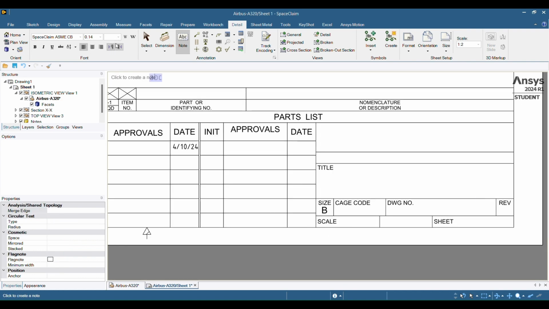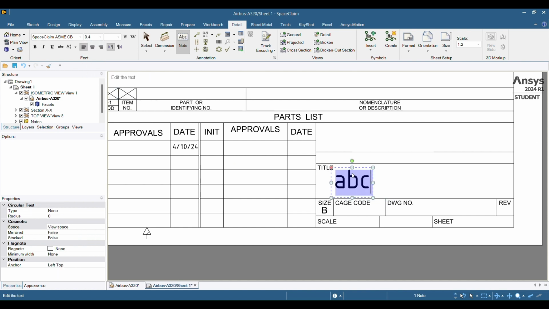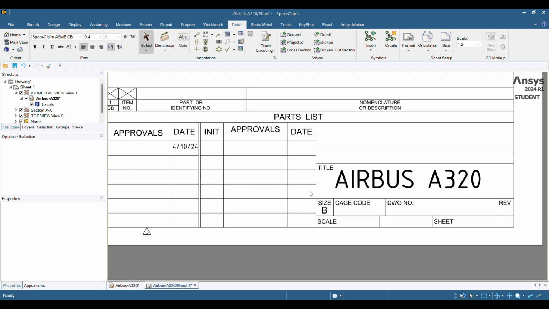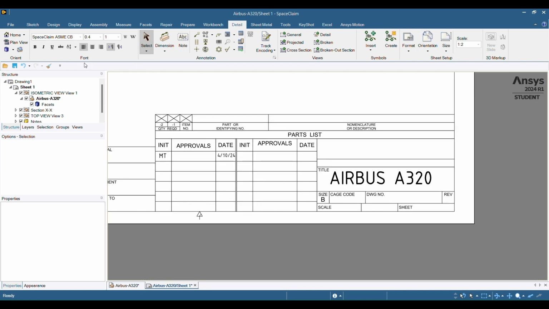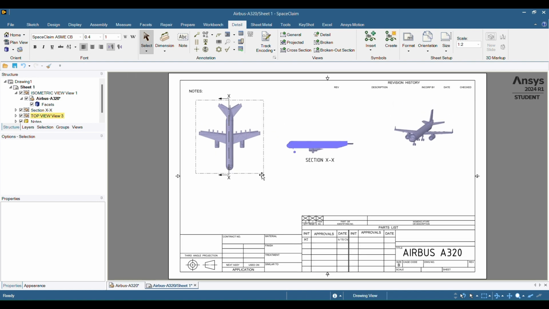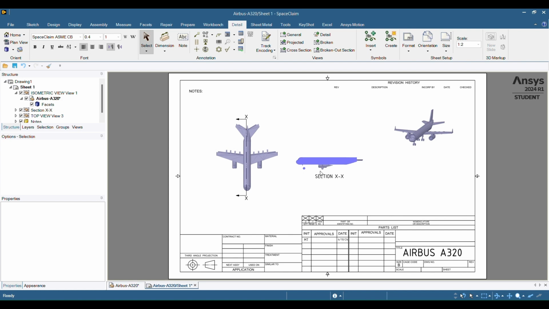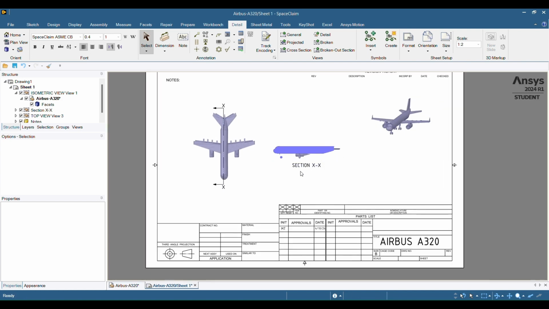Let's put the title. On the title block, we'll make it a little bit bigger. So it's going to be the Airbus A320. Again, hit the select tool, hit the H key to square it up. Kind of move these. All right, and now we have our cross section, we have our title.